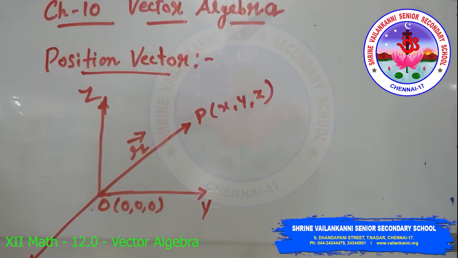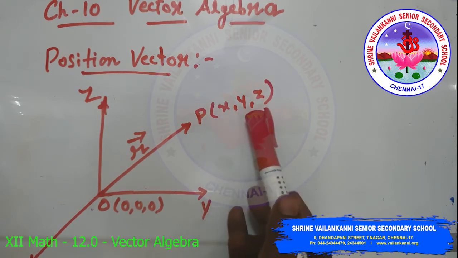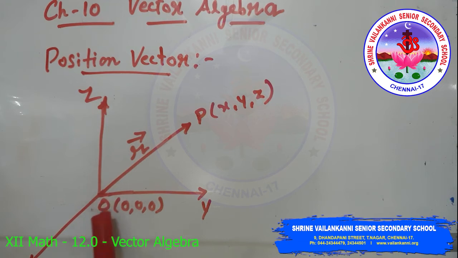So next one is position vector. Take the three-dimensional right-handed rectangular coordinate system, so x-axis, y-axis and z-axis. Consider a point P in space having coordinates x, y, z with respect to the origin O (0, 0, 0).